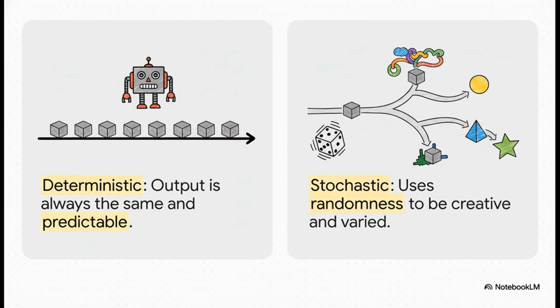Now, the model could just play it safe. It could choose the single most probable next word every single time. But if it did that, the result would be so boring and repetitive. That's what we call a deterministic approach. To be creative, LLMs use a stochastic, or kind of random approach, which allows for way more varied and human-like